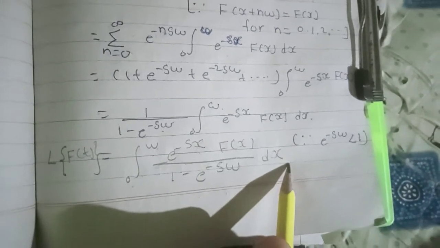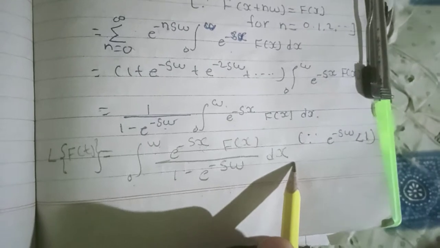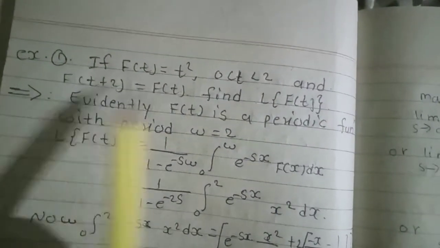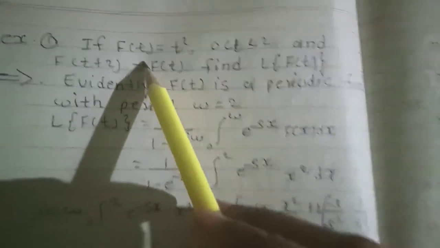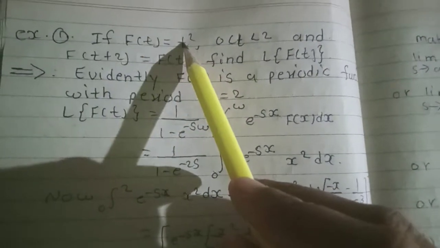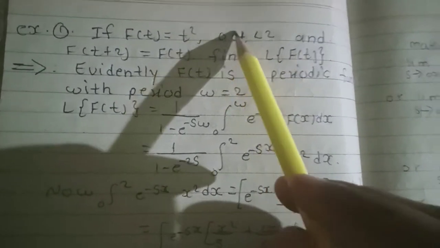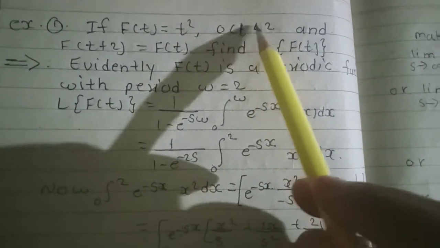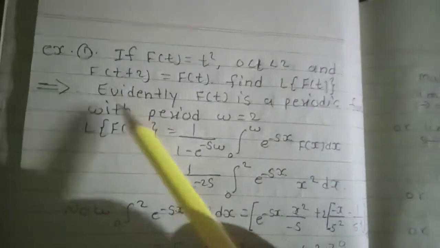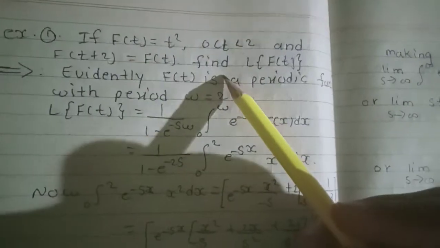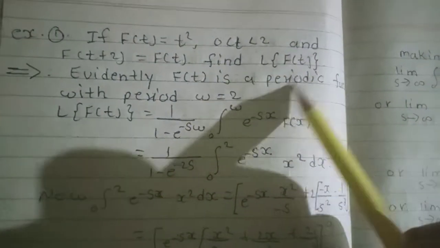Then we have to find one example. This is an example of theorem 10. If f of t is equal to t square for 0 less than t less than 2 and f of t plus 2 is equal to f of t, find the Laplace transform of f of t.